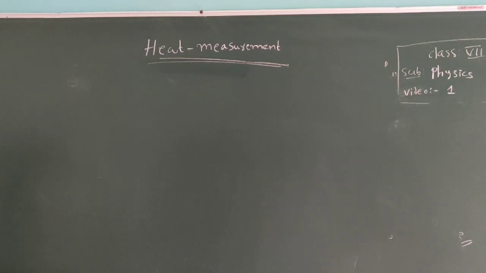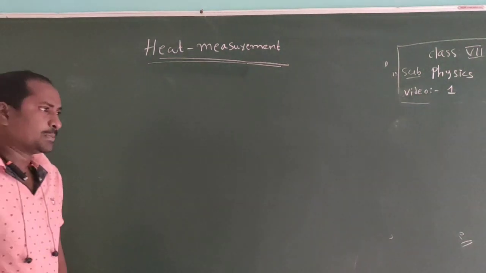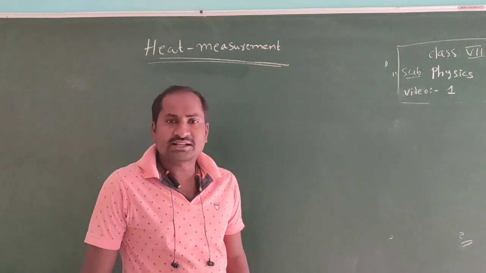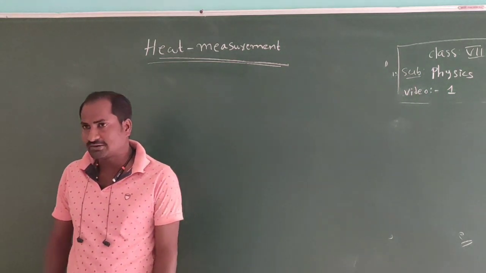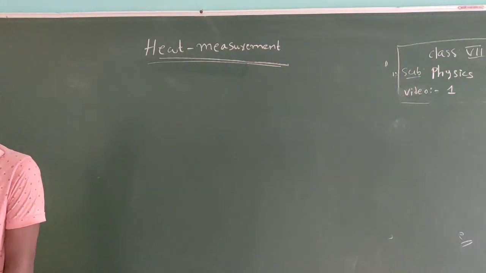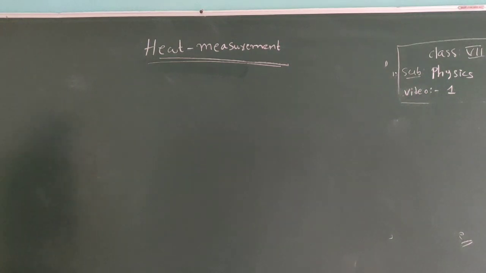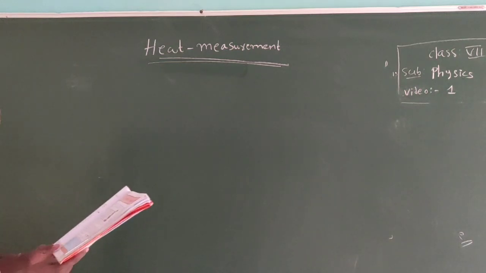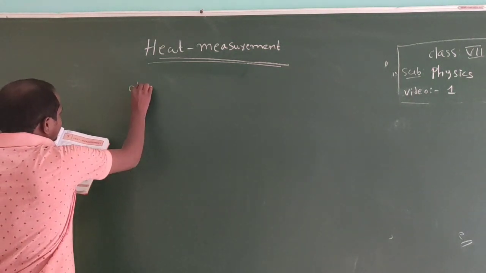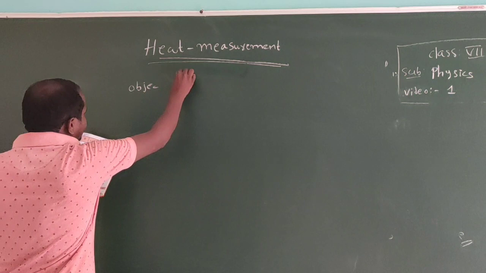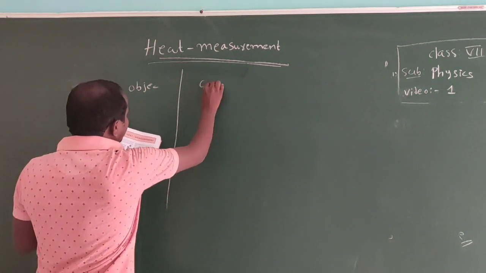How do you know whether something is hot or cold? By touching, we can say that it is a hot substance or a cool substance. By touching, we can conclude that it is a hot substance or a cold substance. For example, let us observe the objects given in the table and mark whether these objects are cold or hot.